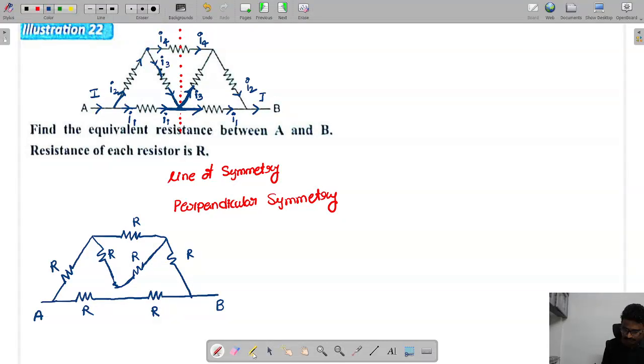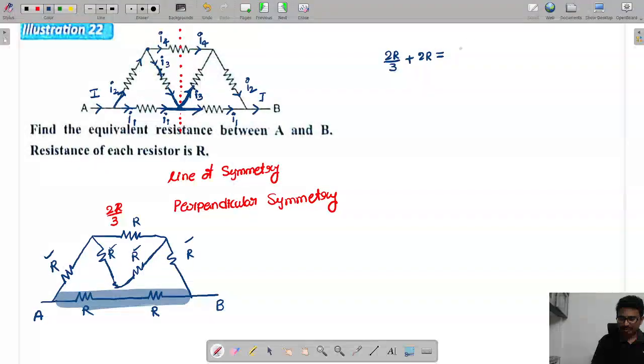Right. So now you can see how these two are in series. So the equivalent will become how much, tell me now? 2R. And so this resistor series 2R and 2R by 3 are in parallel, the whole part is how much, tell me? 2R by 3. Now we can see 2R by 3, R and R are in series. So it will come as 2R by 3 plus 2R. So how much will come here? 6 plus 2, 8. 8R by 3.